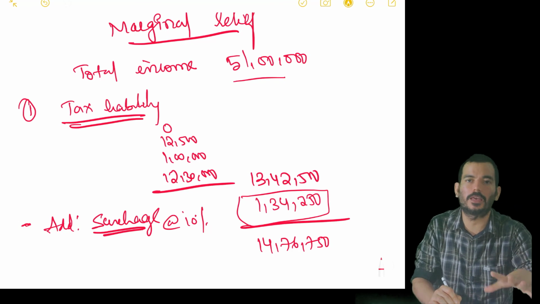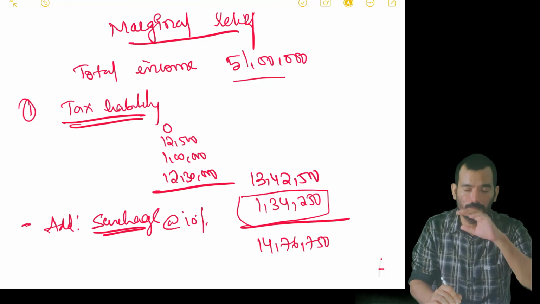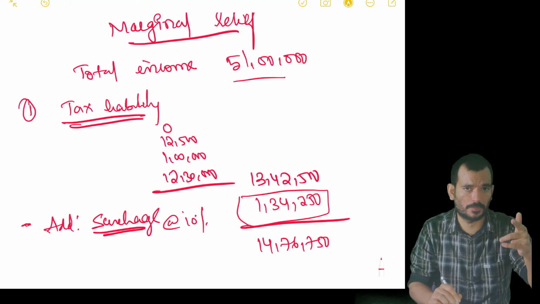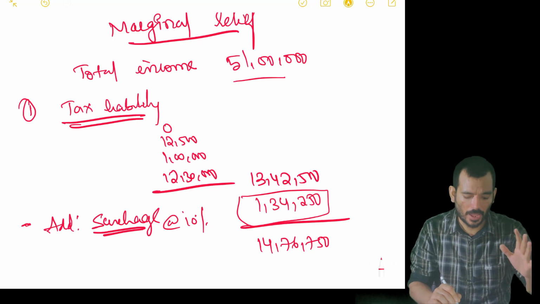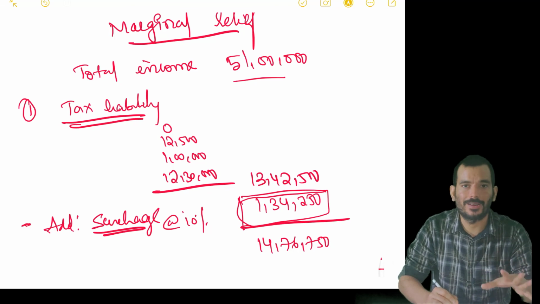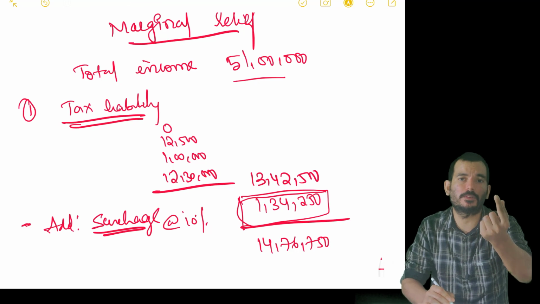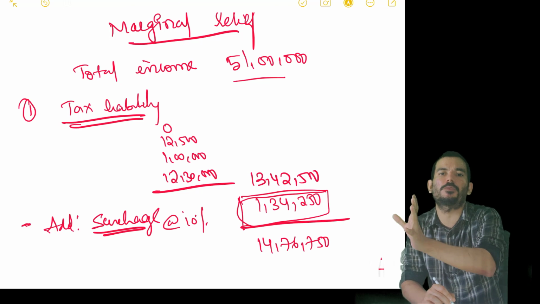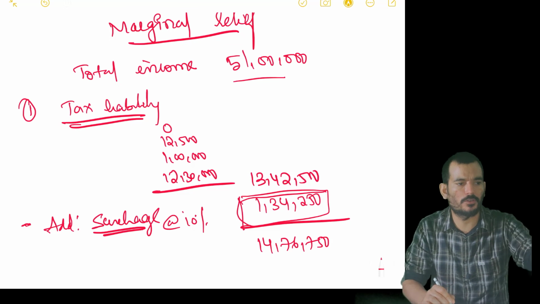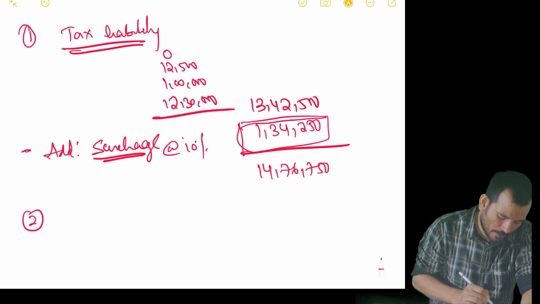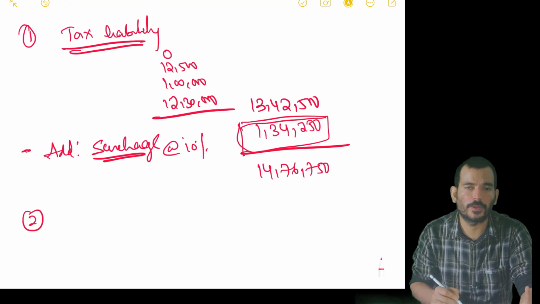So for those people, they are giving the relaxation. Don't go with the steps, step number 1, step number 2. Understand the logic. I am doing normally. Now I come to know that I am paying surcharge of 1,34,250 just because my income has exceeded by 1 lakh. I'm receiving 100 rupees as an income and paying 150 rupees as a tax. What is the logic? It's better that I would not have earned the income at all, right? So then the income tax department comes and says, you are saying just because of that 1 lakh you are paying more surcharge, right?